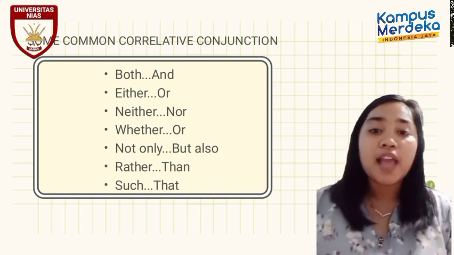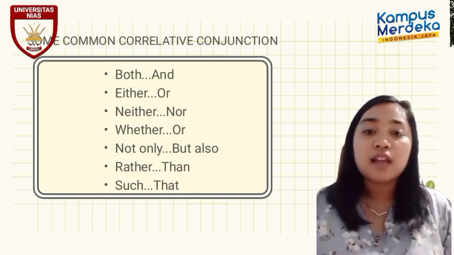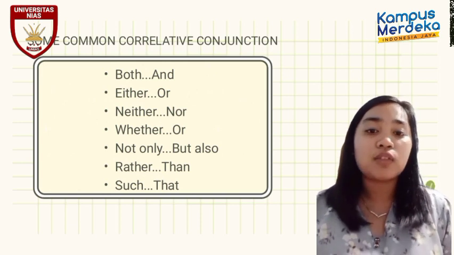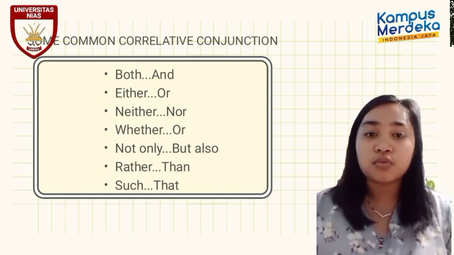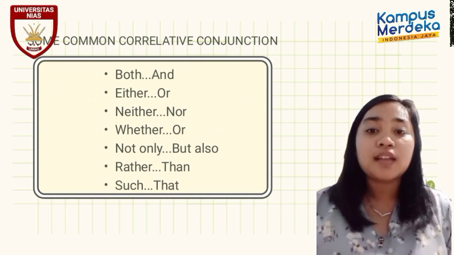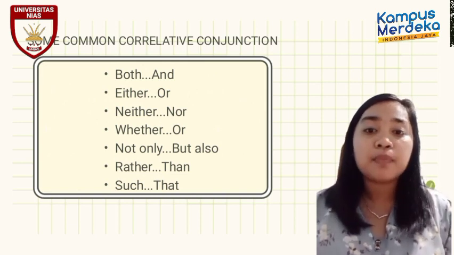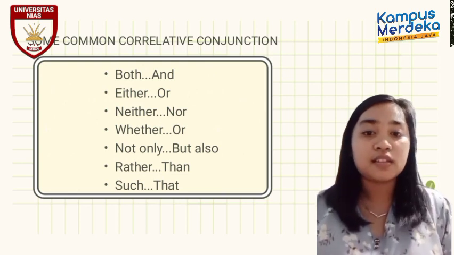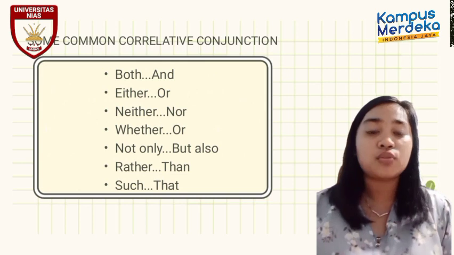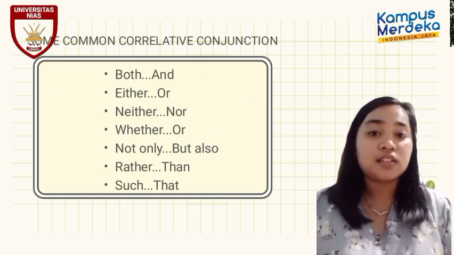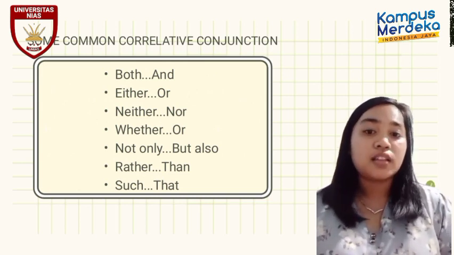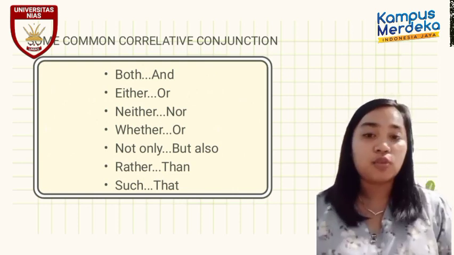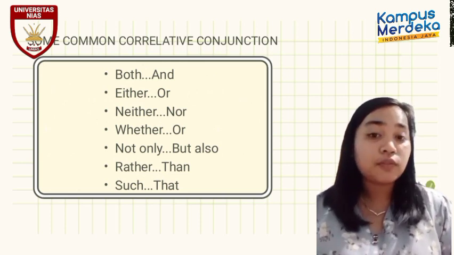And the last, such that. Such that is one of the conjunctions in the corrective conjunction, which is used to express cause and effect. Such that is used to describe a noun. For example, there is such a traffic jam that we choose other ways. Such that, this is corrective conjunction. Alright everyone, that's all for me about corrective conjunction.